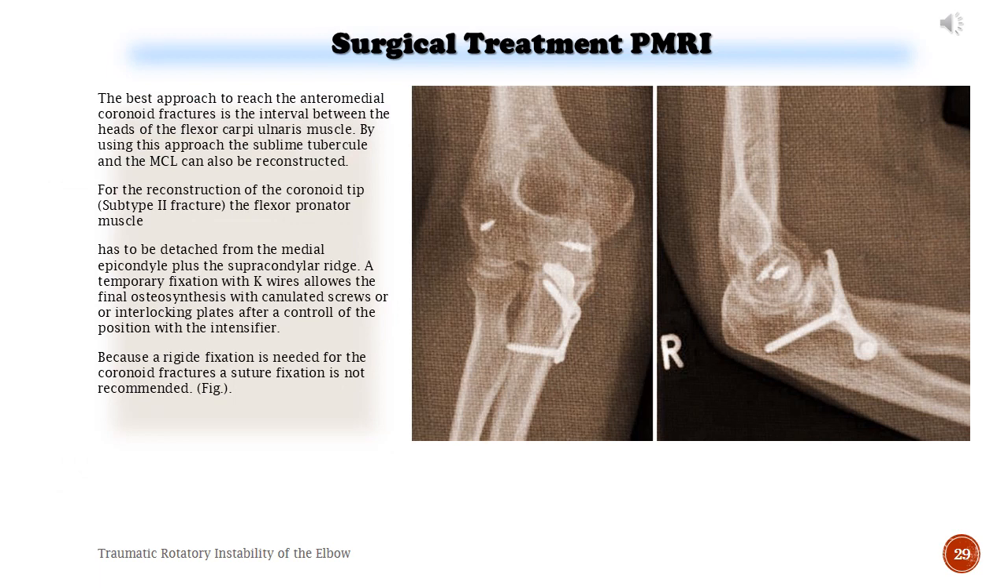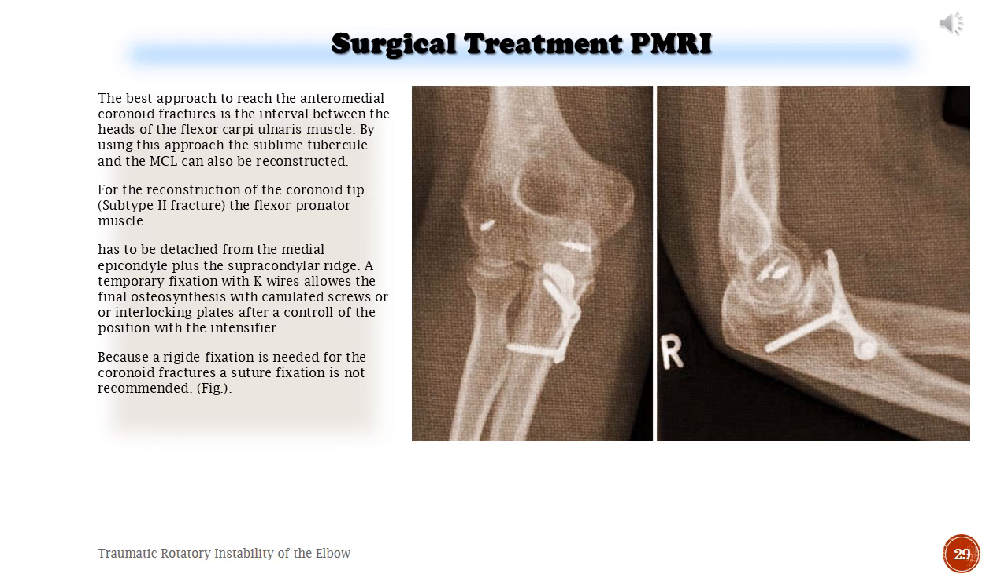Surgical treatment PMRI. The best approach to reach the anteromedial coronoid fractures is the interval between the heads of the flexor carpi ulnaris muscle. By using this approach, sublime tubercle and MCL can also be reconstructed. For the reconstruction of the coronoid tip subtype 2 fracture, the flexor pronator muscle has to be detached from the medial epicondyle plus the supracondylar ridge.